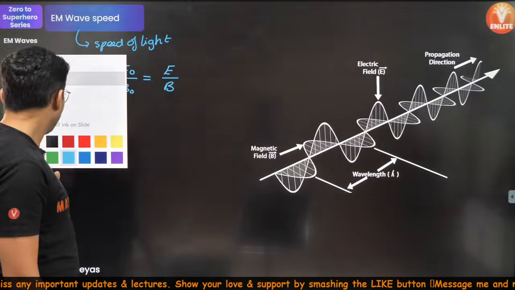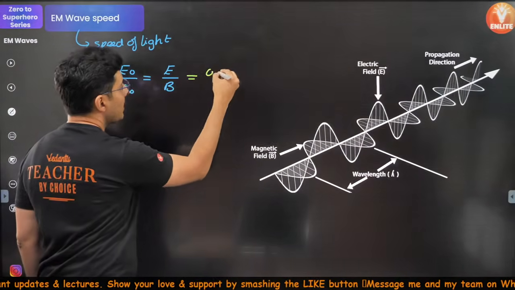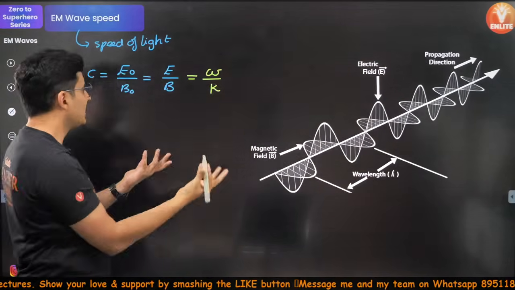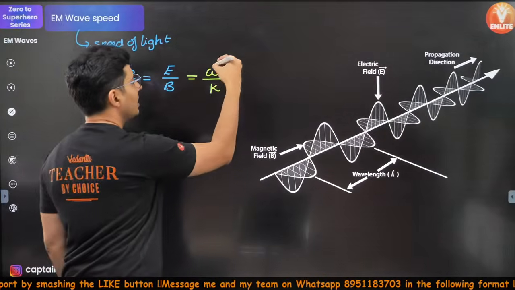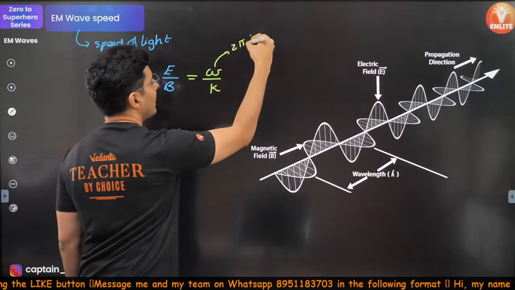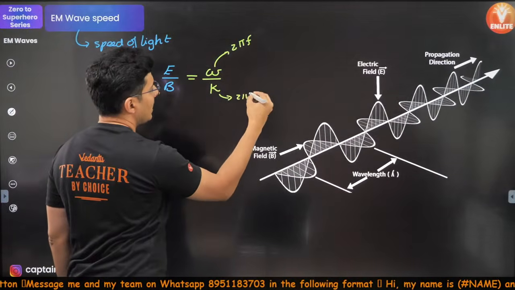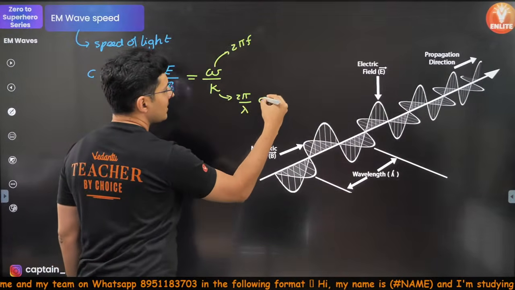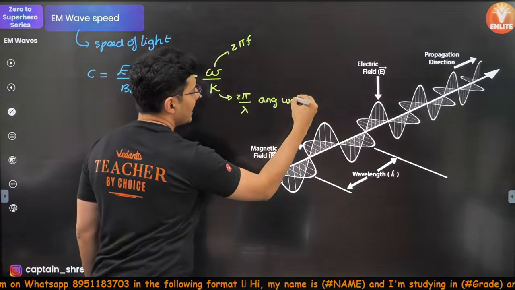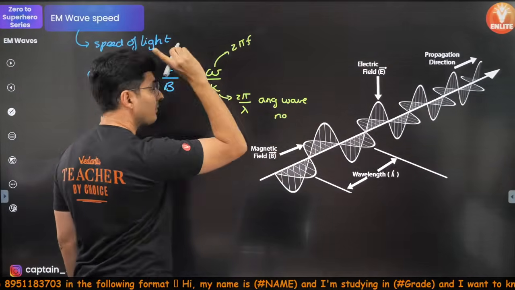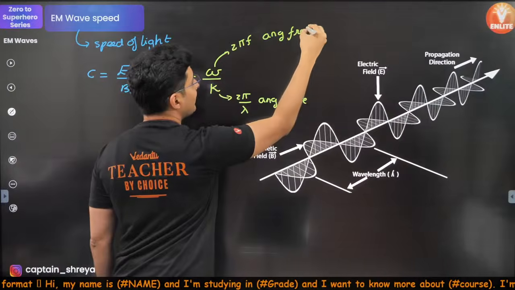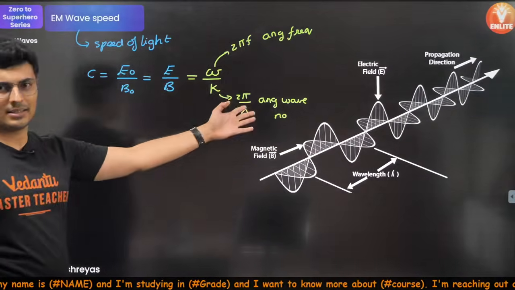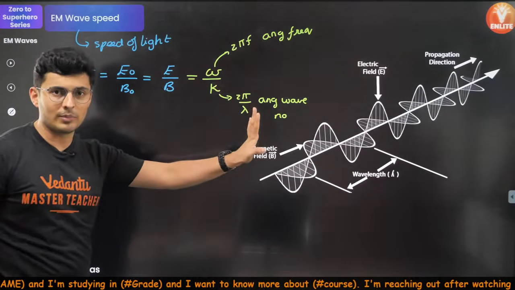Also, you can write this as omega by K, which is the same thing. Omega is your angular frequency, K is your wave number. Remember, omega was 2 pi f, K is your 2 pi by lambda. This is angular wave number. Do you remember from 11th standard? And this was angular frequency. Okay, these are all the same formulas.